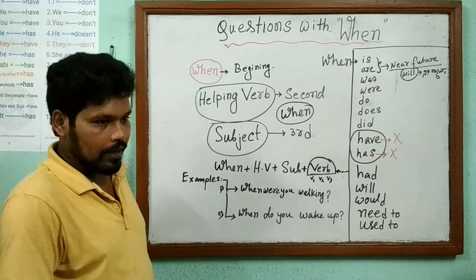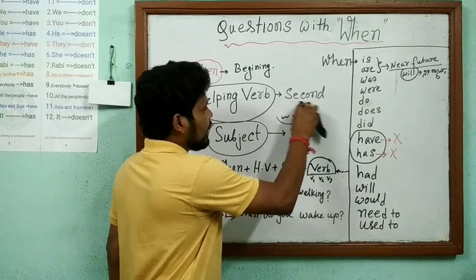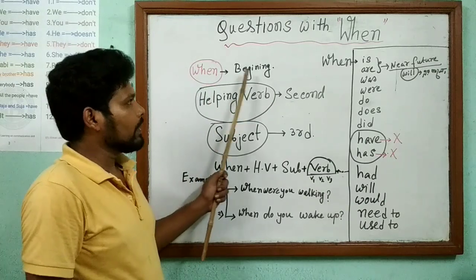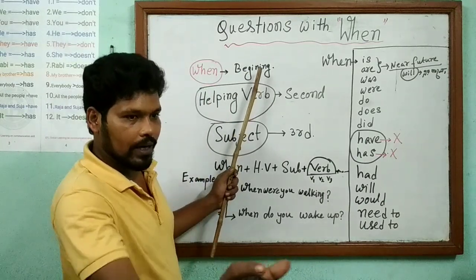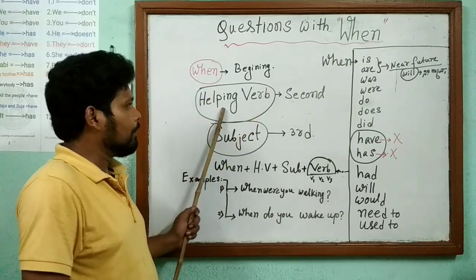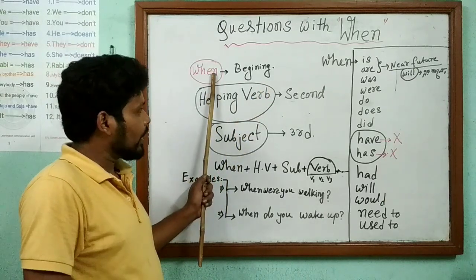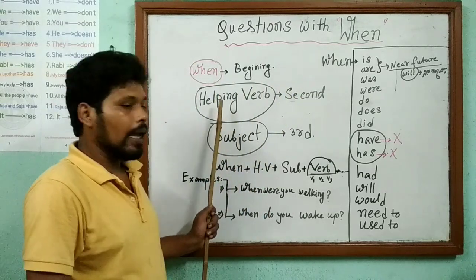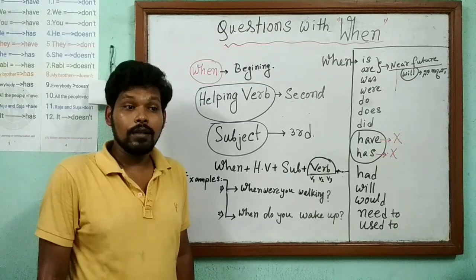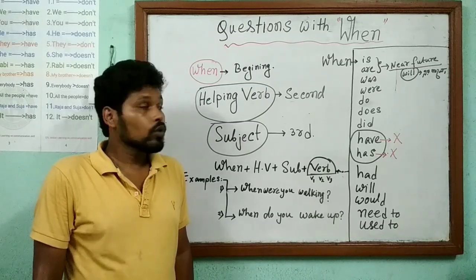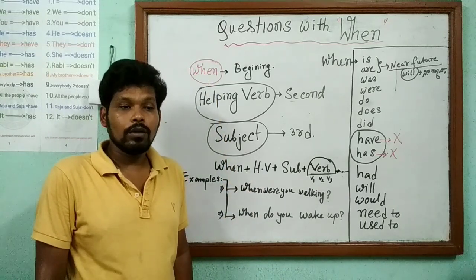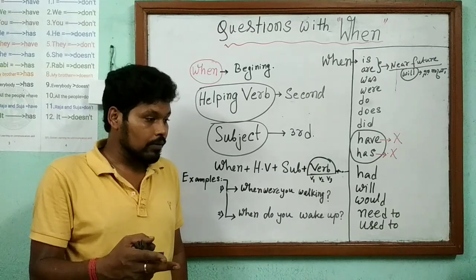When we ask the question, when will be the beginning word. After that, helping verbs. After when, the second position will be helping verbs. What will be in the second position? Helping verb. For when, how many helping verbs will we use? 12.